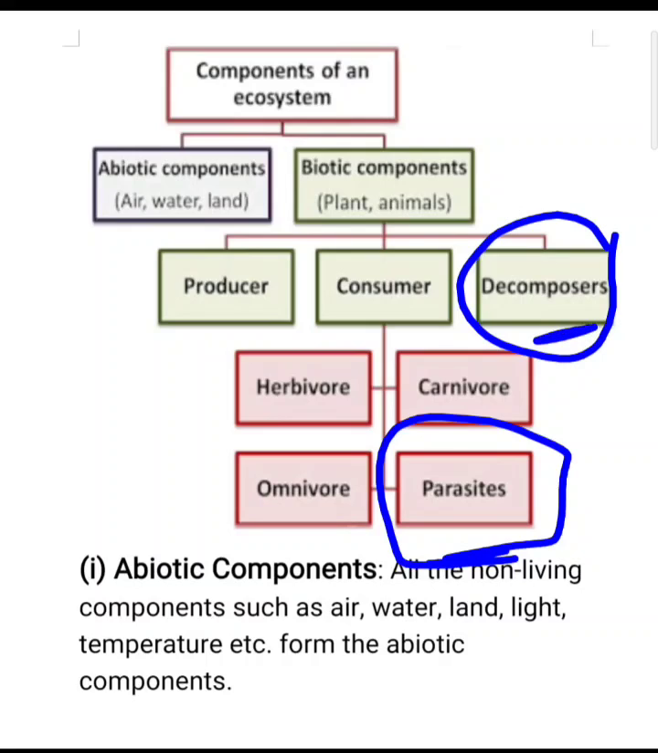These are the organisms which decompose the dead remains of plants and animals that are present on the earth. So decomposers have a very major role in the process of soil replenishment, because when any animal or any plant dies, decomposers decompose the dead bodies, and after that the minerals are sent into the soil. Okay, so due to which the soil replenishment process takes place. So it has a very major role in cleaning of the environment and also soil replenishment.